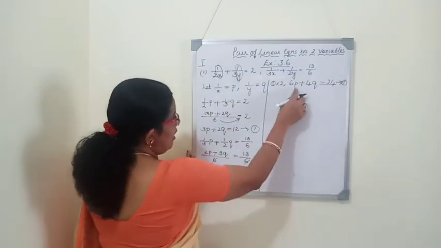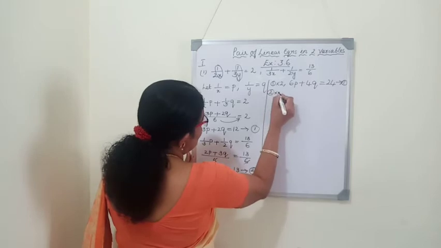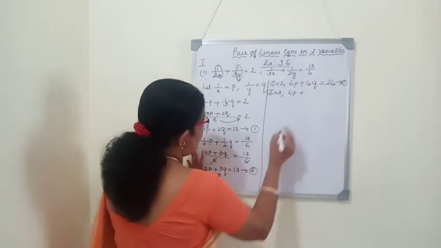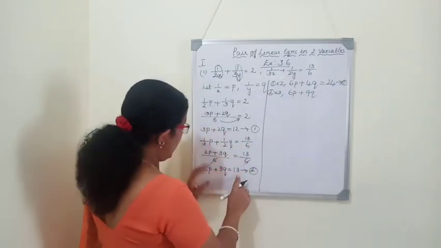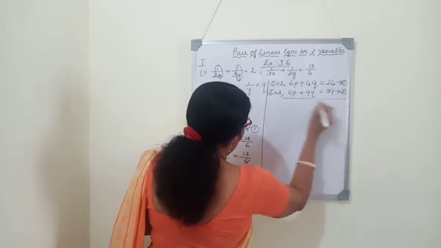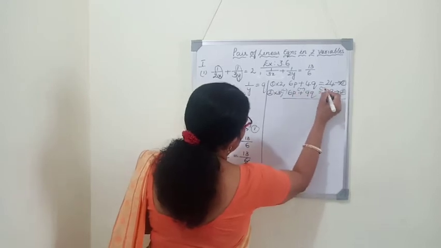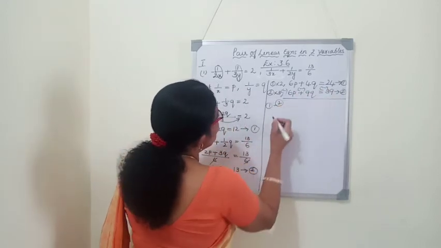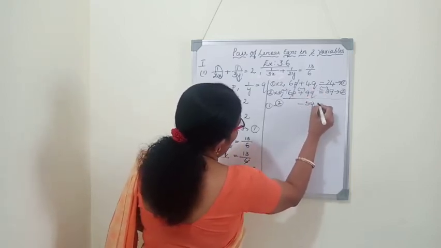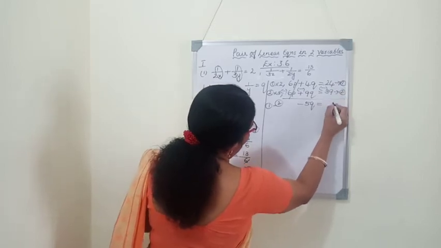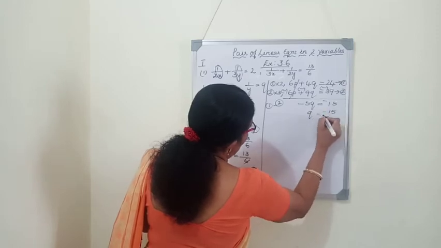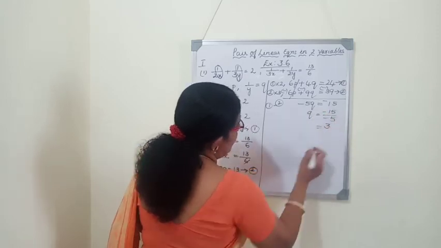Now second equation to get 6p, we will multiply by 3. So 3 into 2p, again 6p, 3 into 3q, it is 9q, 13 into 3, 39. So this is our second equation. Now we will subtract by changing the sign. Equation 1 minus equation 2, 6p cancels, 4q minus 9q is minus 5q, 24 minus 39 is minus 15. So minus 5q is equal to minus 15, divided by minus 5, q is 3.